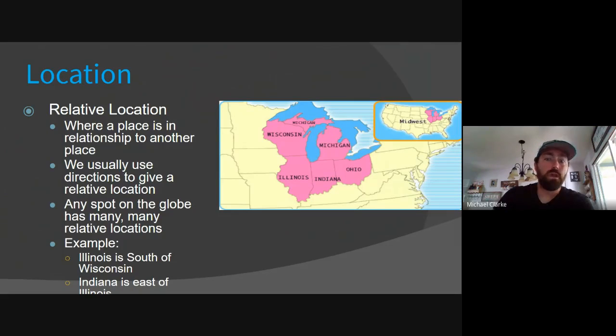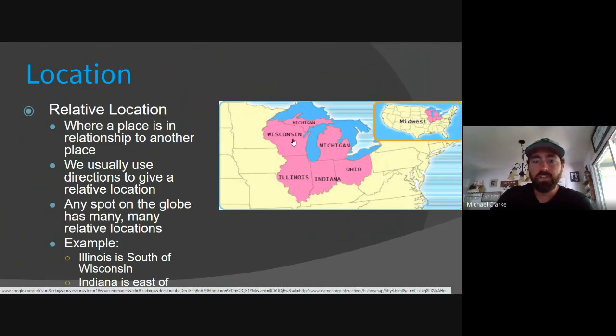Relative location, a lot easier. Here's why. I'll give you an example. If we're looking at Wisconsin, here's an example of relative location. Wisconsin is north of Illinois and south of Michigan. Relative location is just comparing your place to that of another. Like my relative location of my house would be 2 blocks east of the firehouse and about 4 blocks south of Woodstock High School. If you wanted to give directions to Jewel-Osco, you would say Jewel is a few blocks east of the square and just a block north of Walgreens.